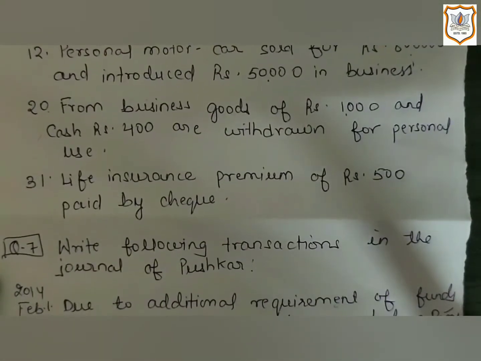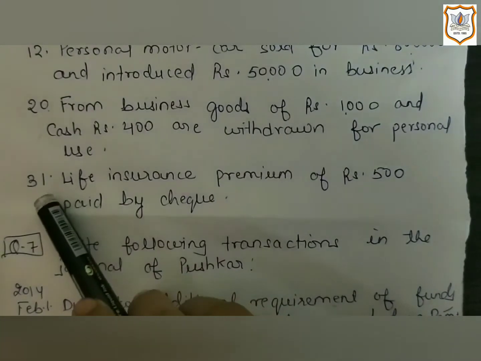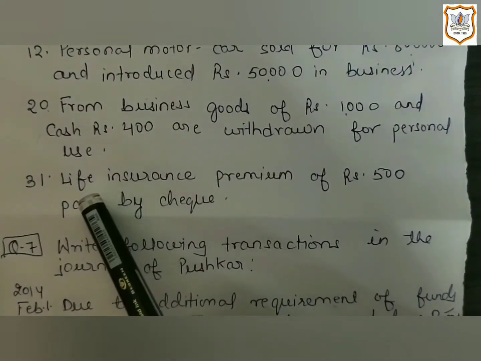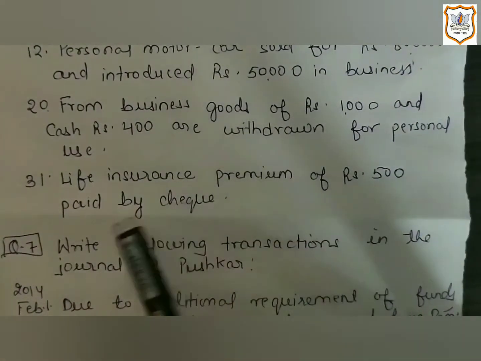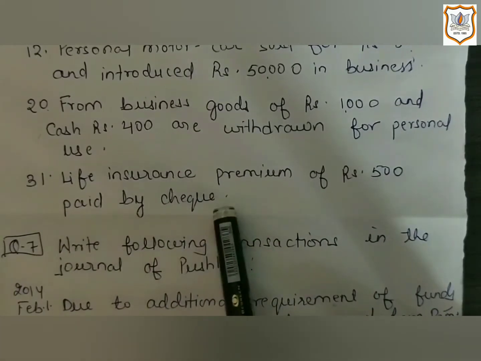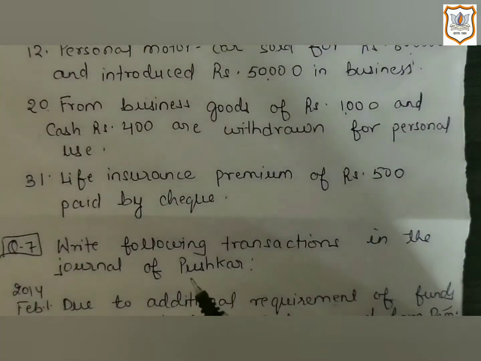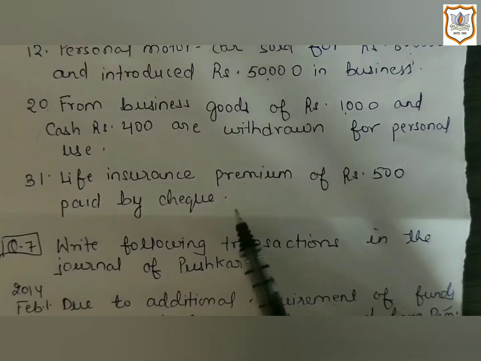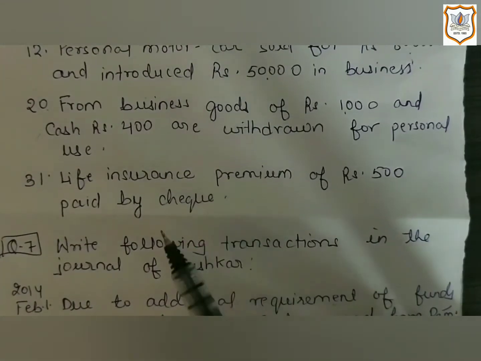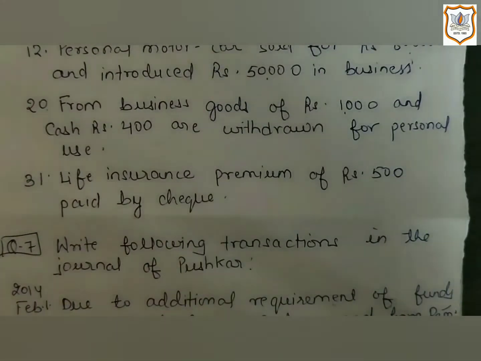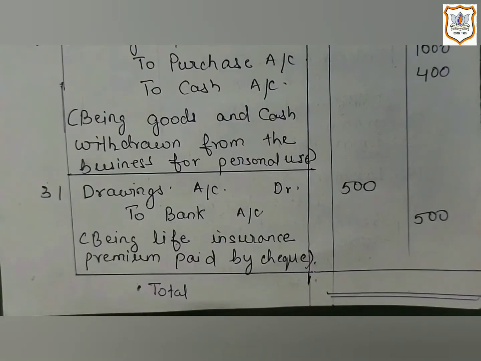Date 31. Life insurance premium of ₹500 paid by check. Here two accounts will be affected. Which are they? Drawing account and bank account. Why drawing account? Because